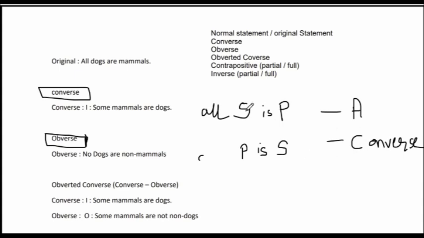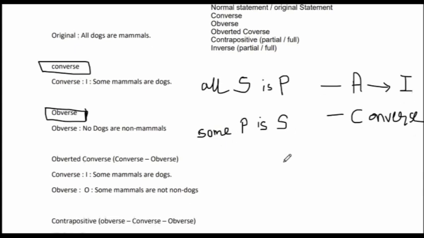This you should remember. Now there are certain rules. This is fixed for all conversions of the converse type. Now A will get converted into the I type. If you want to do converse of A, it will only go to the I type. And what is the I? Some P is S. Now let's look at the Venn diagram. So this is a valid conversion.